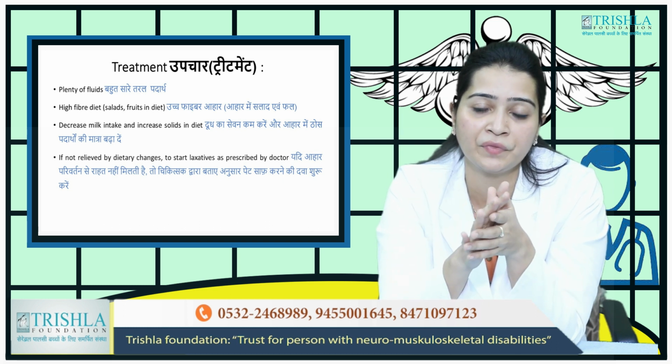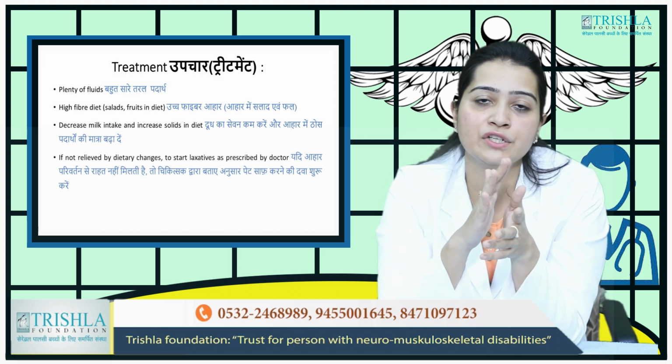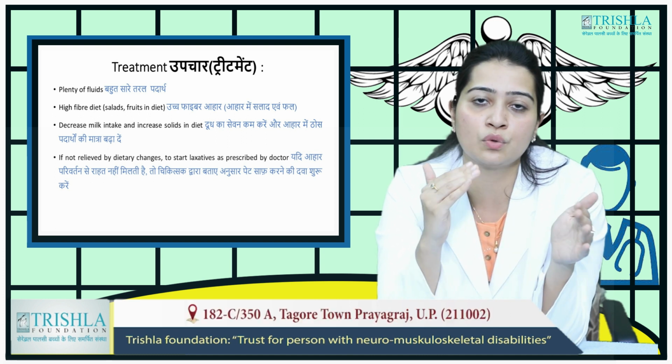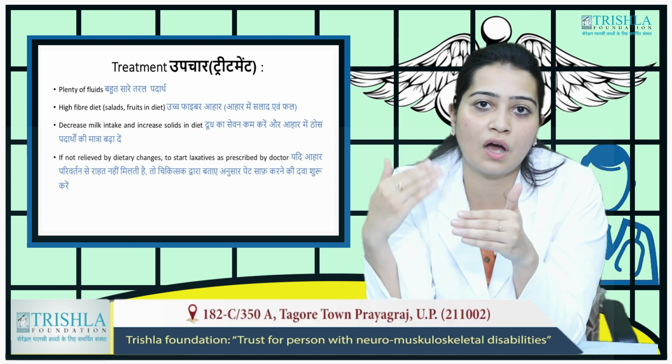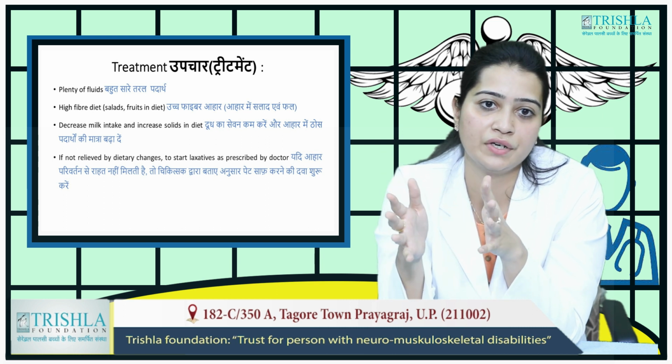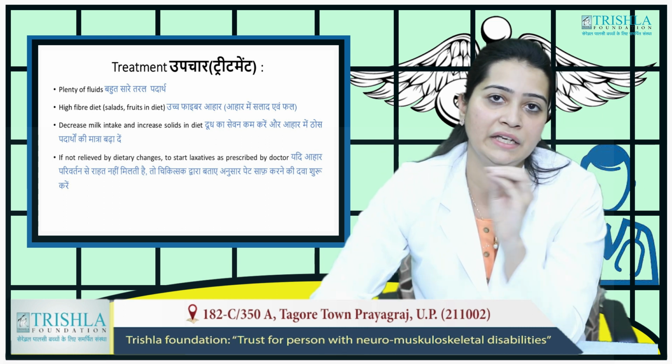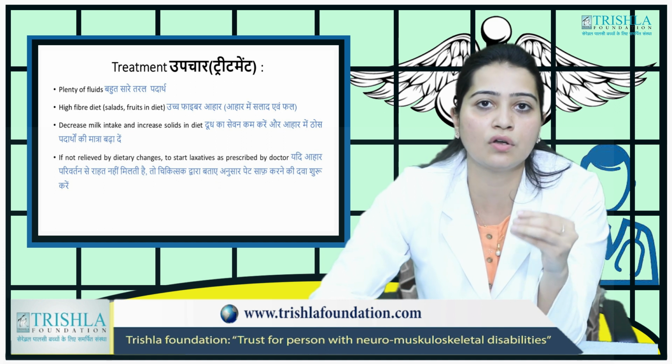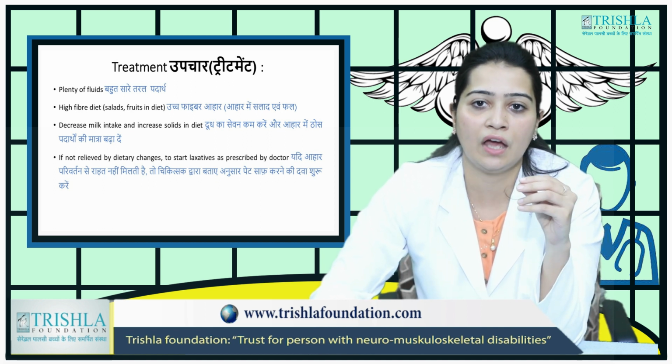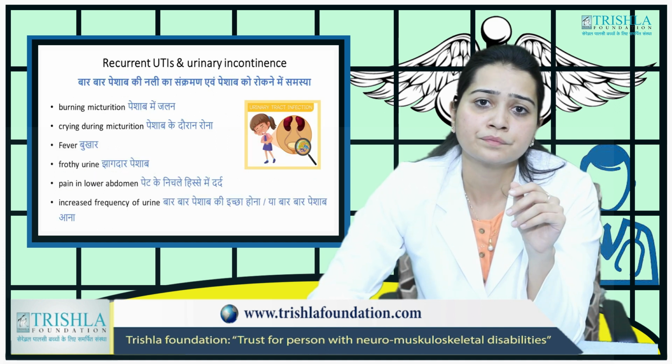Fruits are required. A milk-predominant diet needs to be discouraged. Milk needs to go down, foods need to come up, increasing the solids. If not relieved by any of these dietary changes, visit a doctor, start laxatives as required.